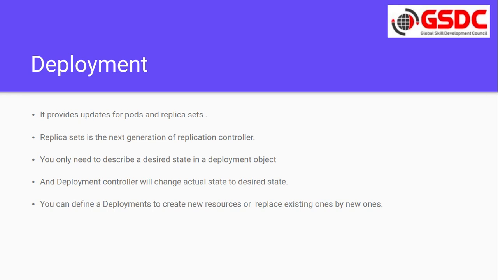Now what is a deployment? A deployment provides updates for pods and replica sets. A replica set is the next generation of the replication controller, nothing else. You only need to describe a desired state in the deployment object. The deployment controller will change the actual state to the desired state. You can define deployments to create new resources or replace existing ones.